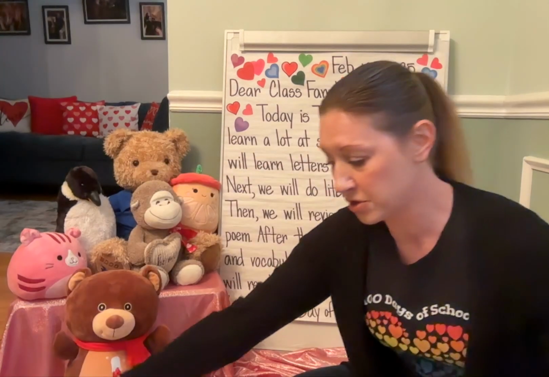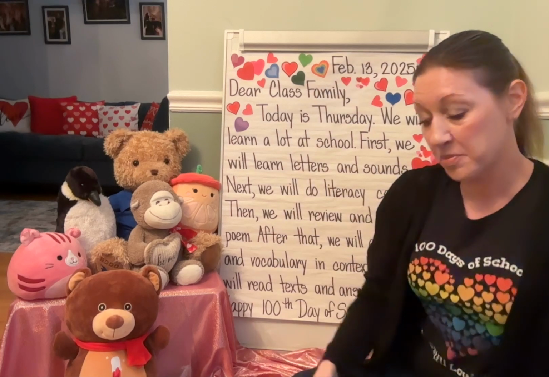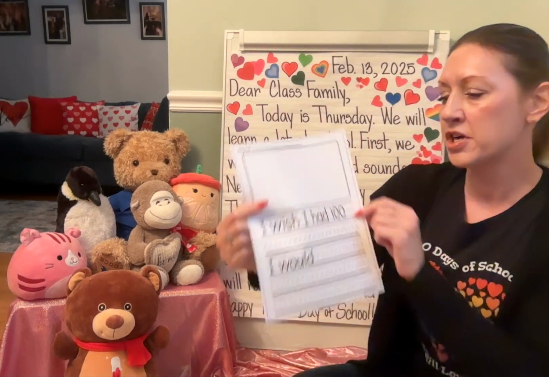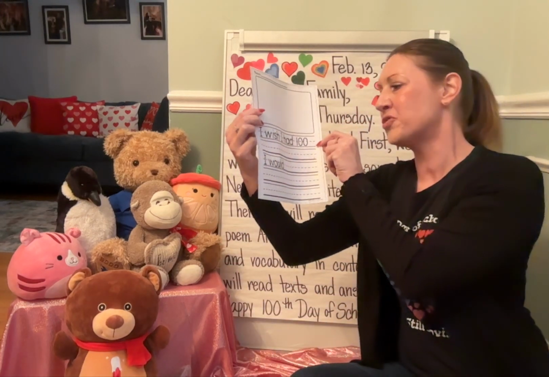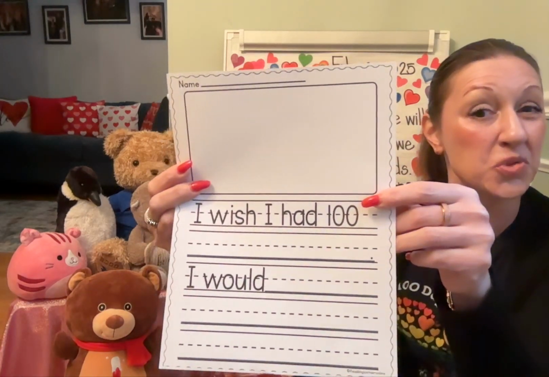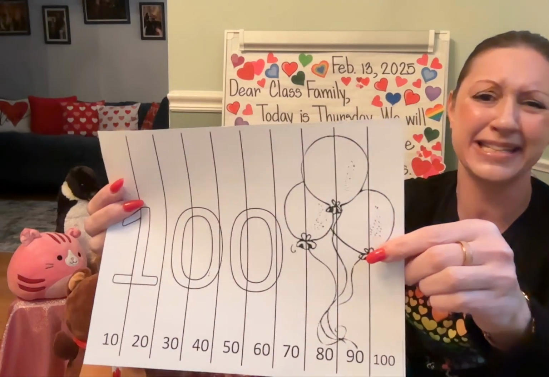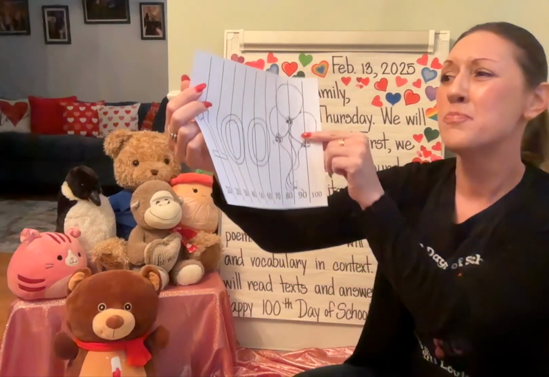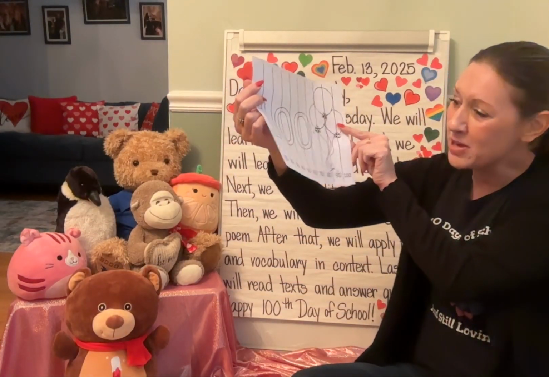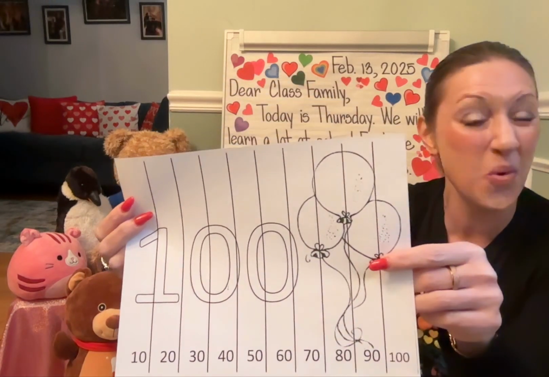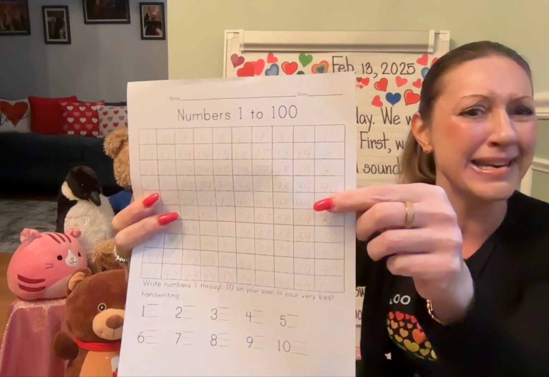We're going to cut them out. We're going to glue them on sentence strips, staple them together. You're going to wear them home. We're going to do I Wish I Had 100, and we're going to figure out something that you could have. And I would. So we're going to do writing. We're also going to be coloring and cutting out our puzzle pieces, skip counting by tens all the way to 100. And we're going to write numbers.